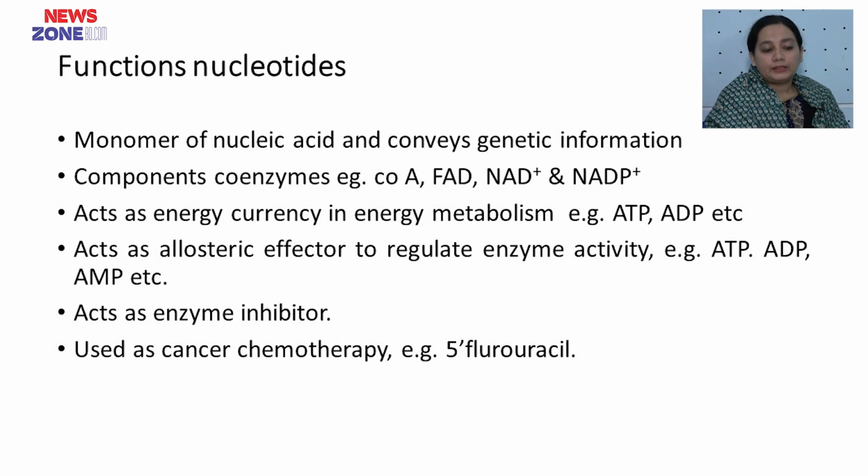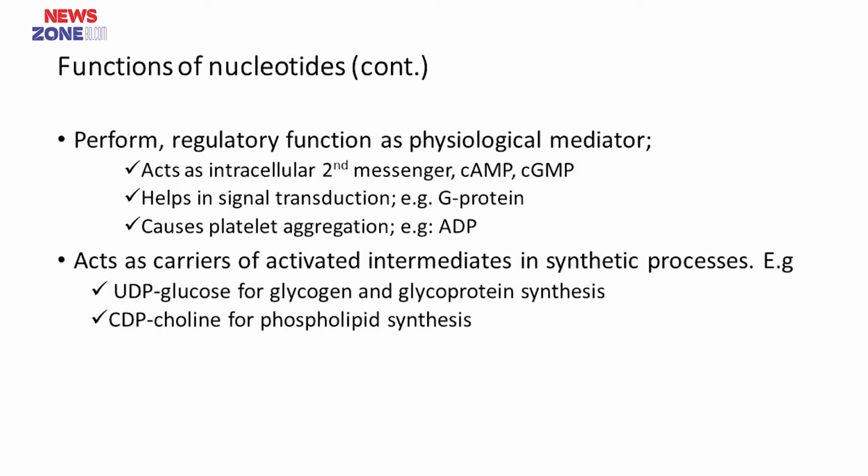They also act as allosteric effectors to regulate enzyme activity. That means these nucleotides can bind to an allosteric site of an enzyme and regulate its activity. Maybe they increase the enzyme activity, maybe they inhibit it. For example, ATP, ADP, AMP act as enzyme inhibitors. They are also used in cancer chemotherapy. In case of cancer treatment, we can use nucleotide analogues, for example 5-fluorouracil.